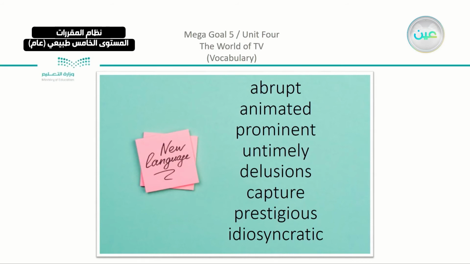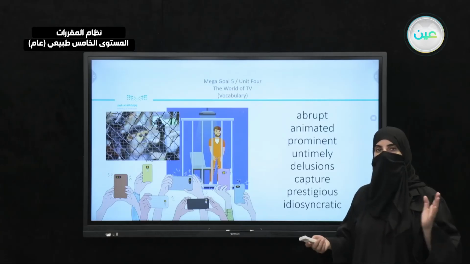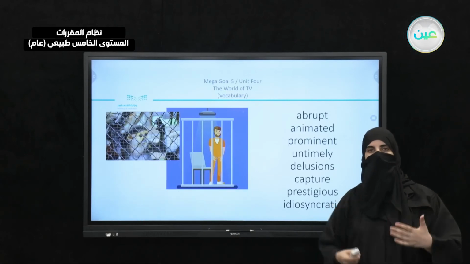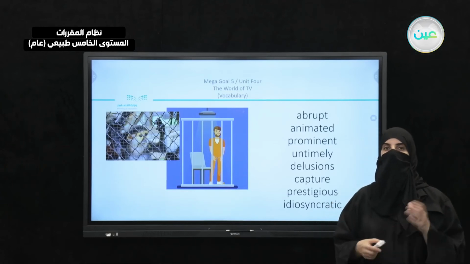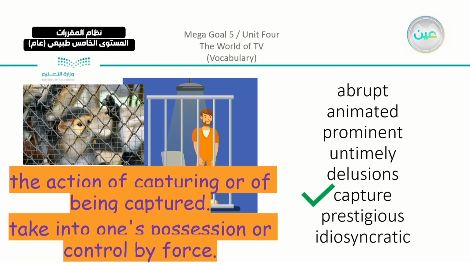Now these words, we use them, and we have here just pictures so you can remember the pictures here. Now like the word capture, we said that we're going to just remove the first meaning that we're used to, and you can say that the criminal or the animal, they were captured. So we have here capture is the action of capturing.